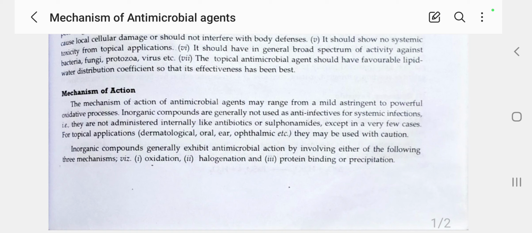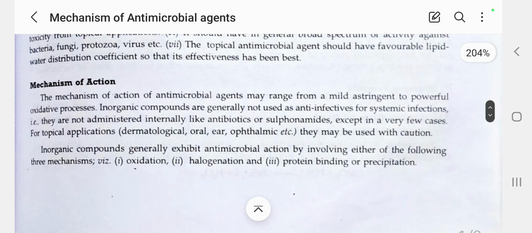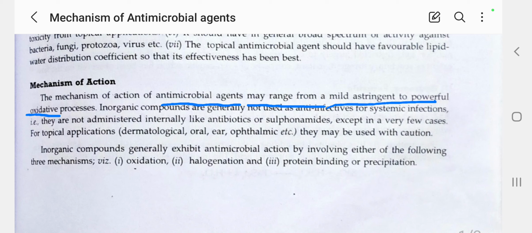Today I am going to discuss with you the mechanism of action of antimicrobial agents. The mechanism of action of an antimicrobial agent may range from a mild astringent to a powerful oxidative process. Most inorganic compounds are generally not used as anti-infectives for systemic infections, so they are not administered internally.